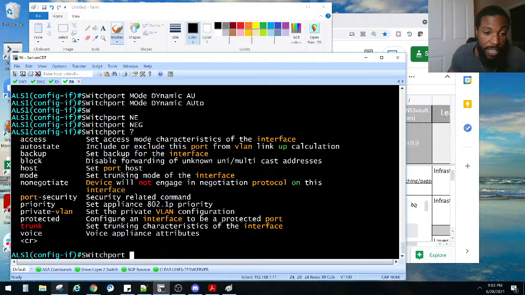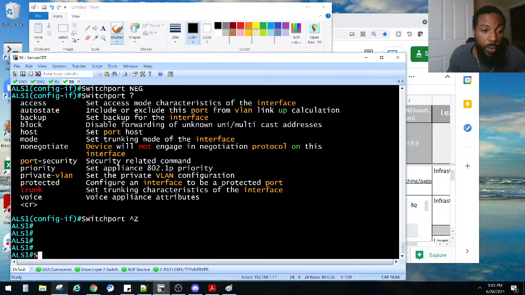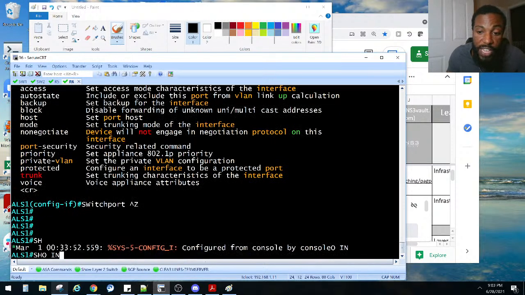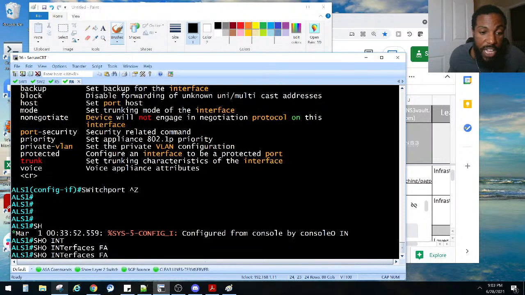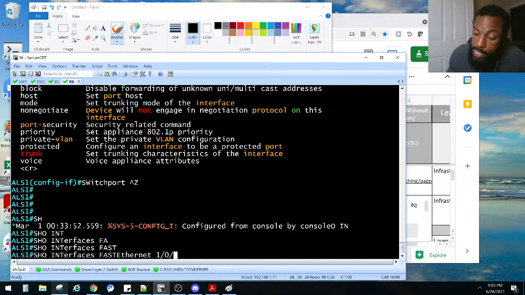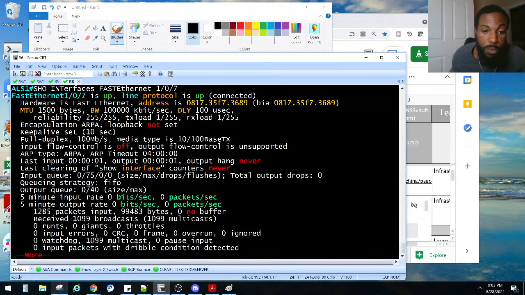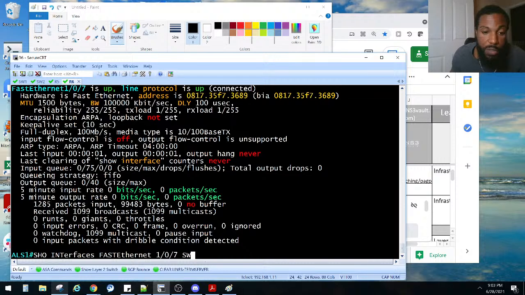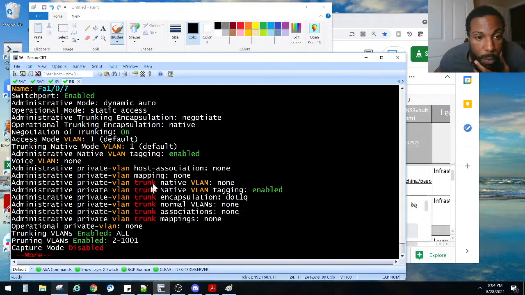So right now we have it as switch port dynamic auto. We do a show interface FA107. We'll do the same thing on the next one, 109. Add the switch port keyword. Right now we have it set to dynamic auto, static access, and it's set to negotiate.